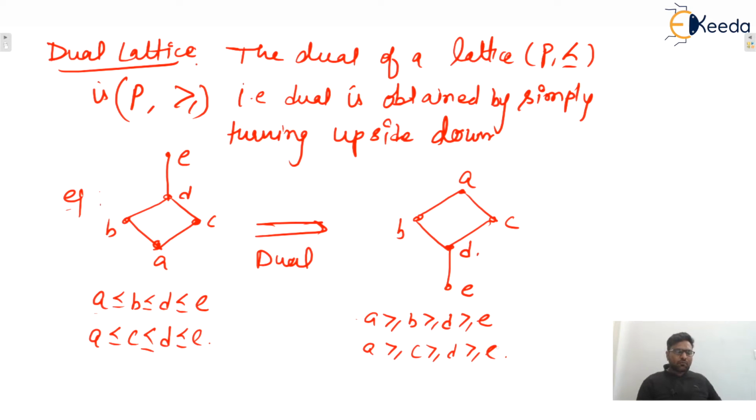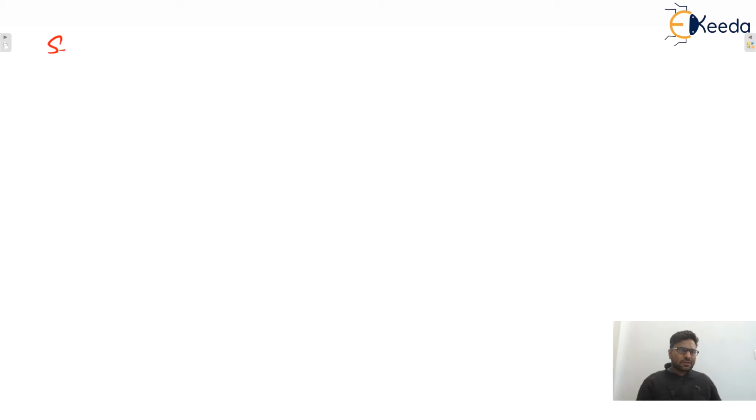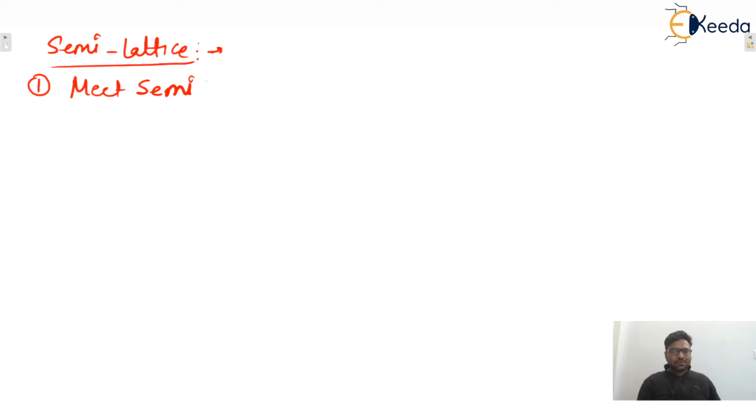Next one, what is a semi-lattice? So semi-lattices are of two types. The first one is the meet semi-lattice. Meet semi-lattice.